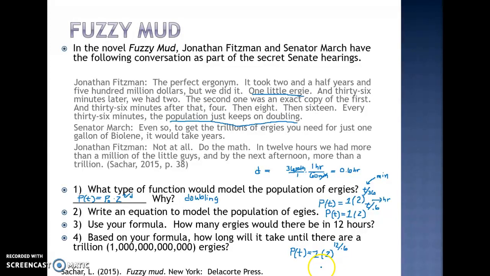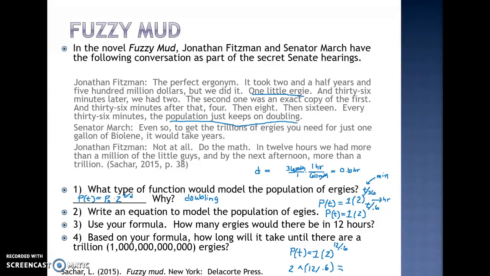So now I want to type this in my calculator. I know that 1 times anything is itself, so I don't need to type this 1. So in my calculator I start by typing the 2, and then I use my caret key. And then there's math that needs to happen in this exponent, so it's very important that I type a parenthesis, type my 12 divided by 0.6, and end and hit my enter or equals.